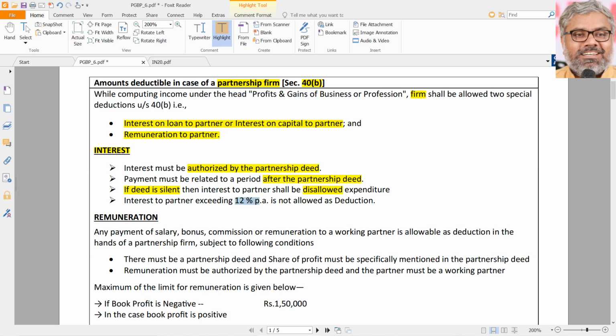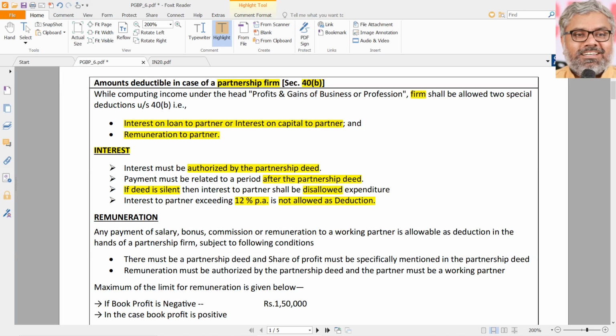Another monetary condition is also there, which has to be fulfilled. What if the interest is exceeding 12% per annum? Then that excess over 12% per annum is not allowed as deduction. For example, according to the deed, partners are eligible for 16% interest on their capital. Can they take it? Once again, the answer is, of course they can take it, that is their wish. But can they claim that as deduction? No, they cannot. They can only claim deduction up to 12% per annum, simple interest.